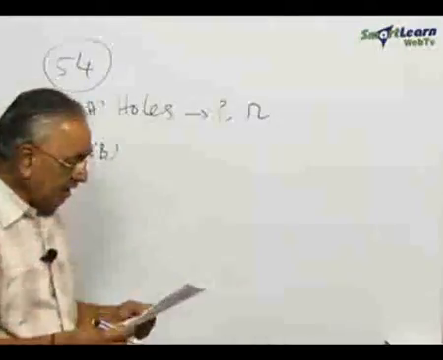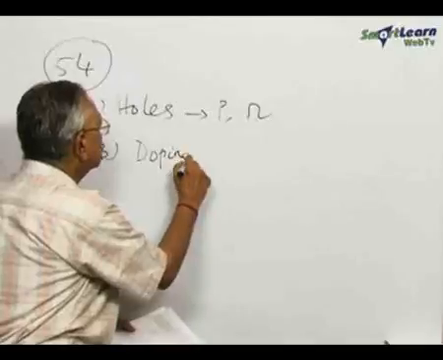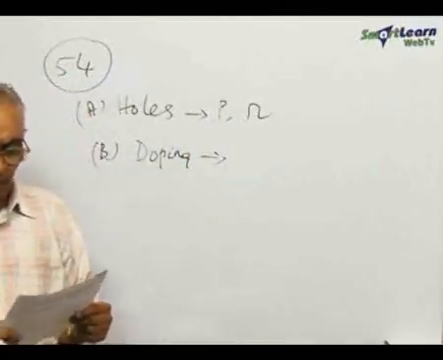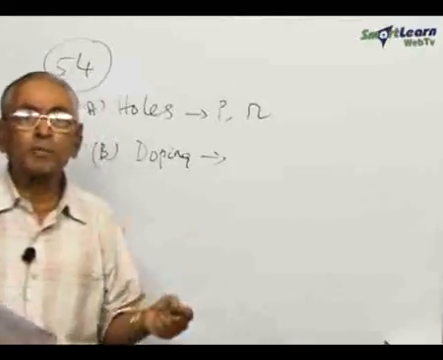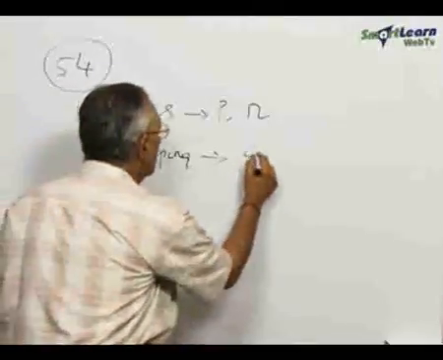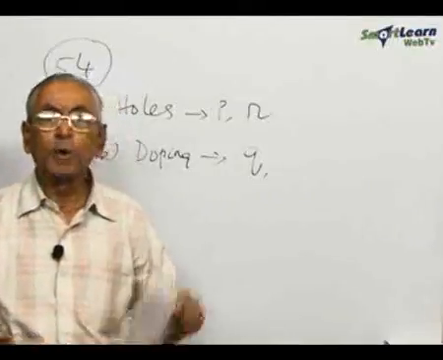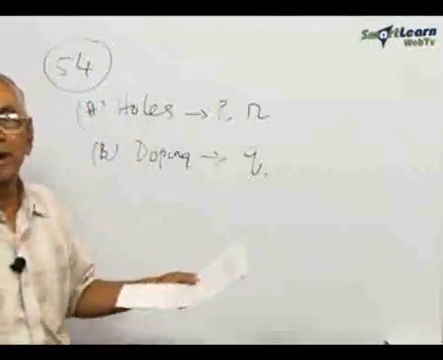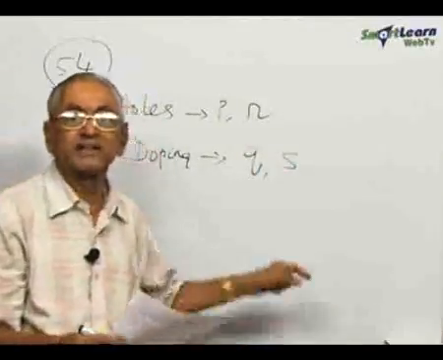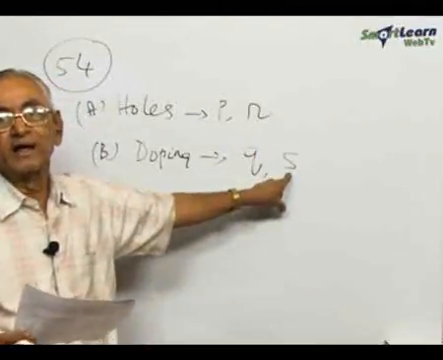Then for B, the second one that is given is doping. What is meant by doping? This is something related to semiconductors. In what way does doping help? It helps in conductivity, it increases the conductivity. Therefore, Q will be one of the possible answers for this. And doping is of two types, N type and P type. Therefore, S stands for this, since it is of two types.